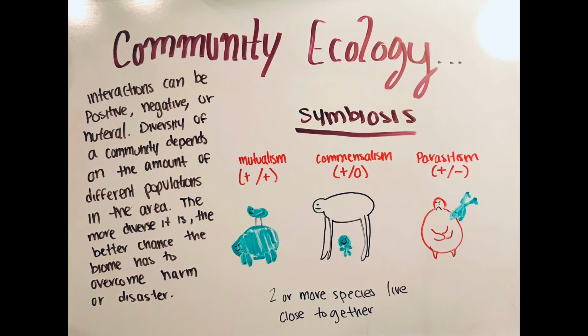Then there is mutualism, where two organisms involved in a relationship both benefit from each other. Then there is commensalism, where one species benefits and the other is not benefiting, but it is also not harmed. The opposite is true for parasitism. It occurs when one organism benefits off the other, while the other is harmed. All of these interactions influence and affect a population's size, which affects the entire community structure.